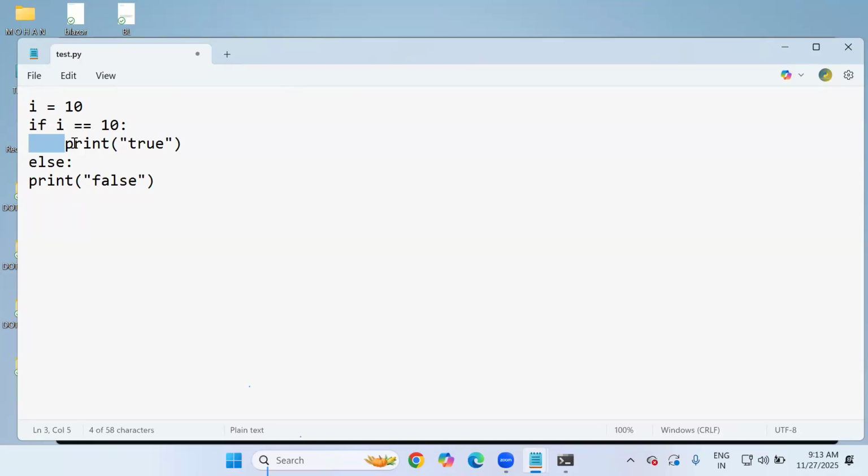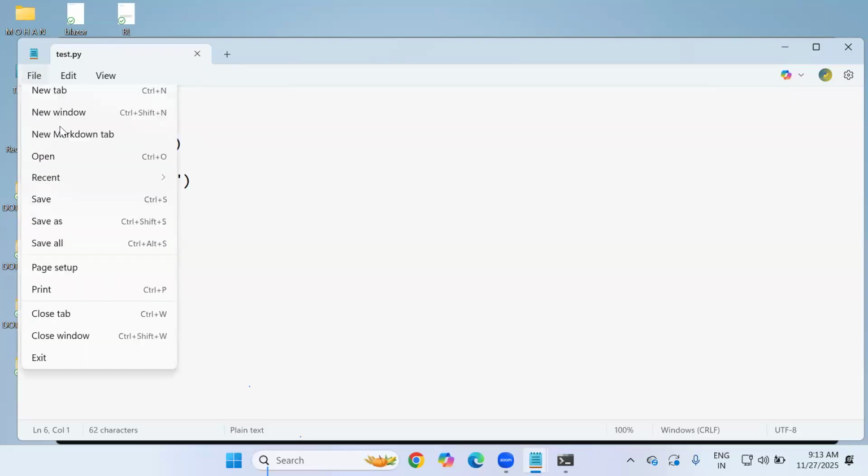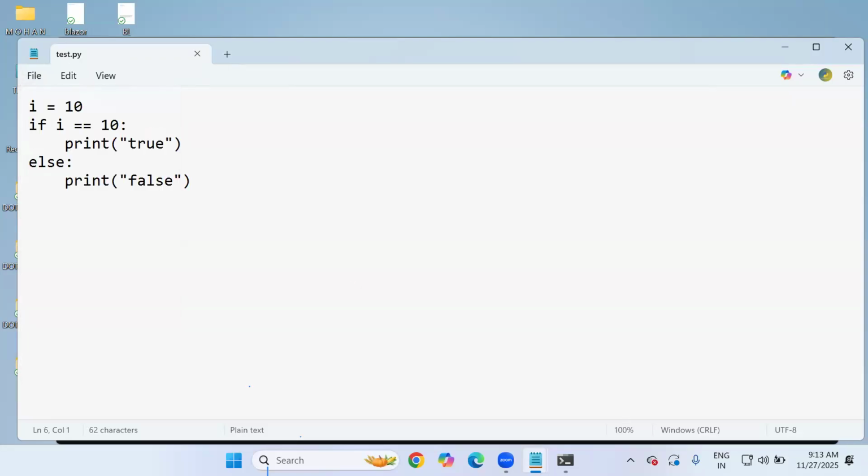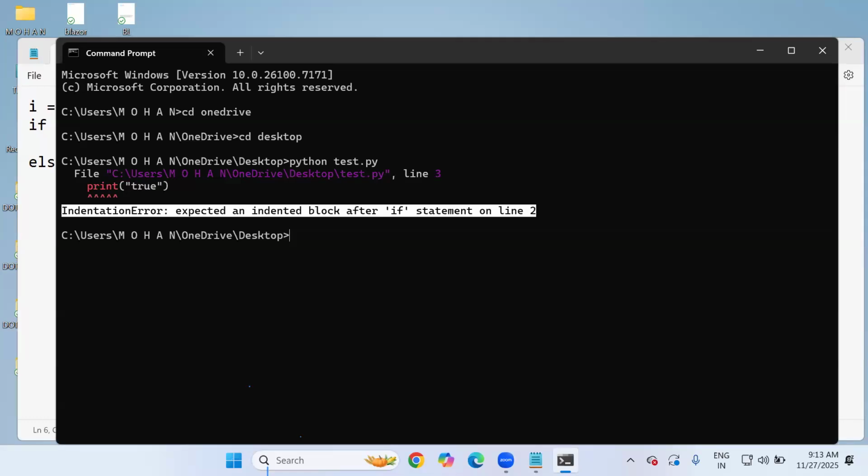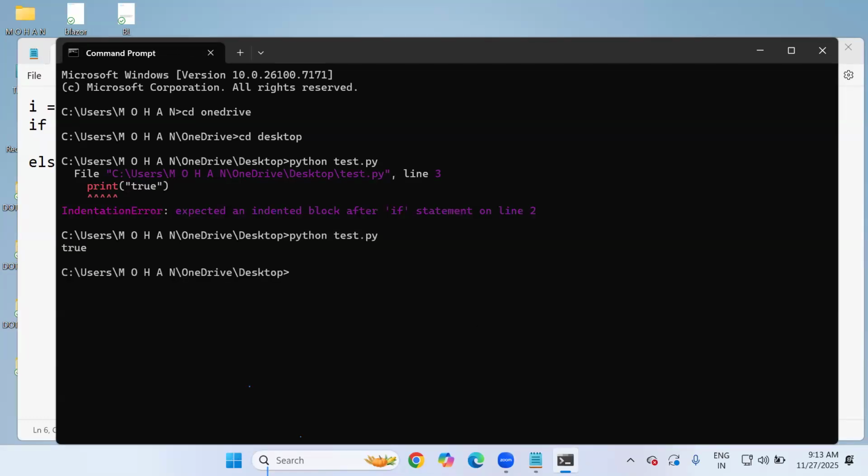If I give spaces, this print comes under the if block. And here also, 1, 2, 3, 4 spaces. If I give the spaces, this print comes under the else block. Now Control S to save changes, no problem. After that, you can rerun the application, test.py. We got the result true.